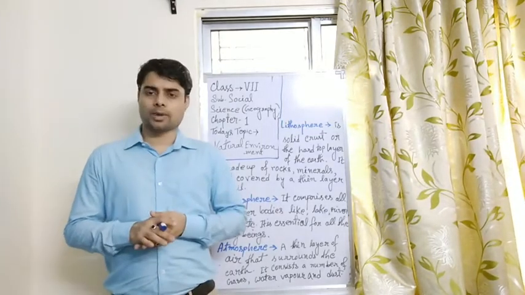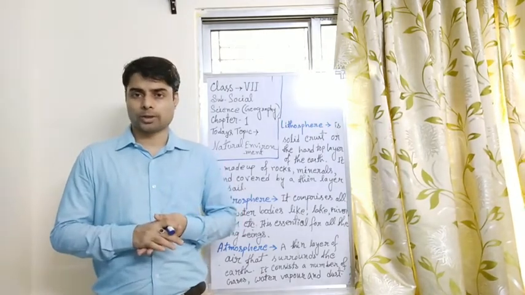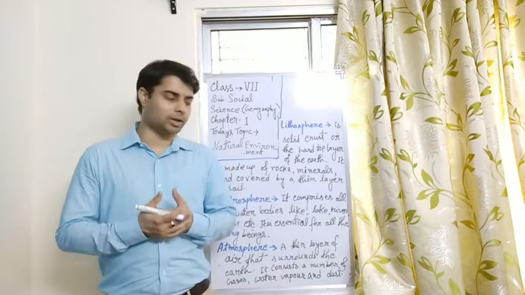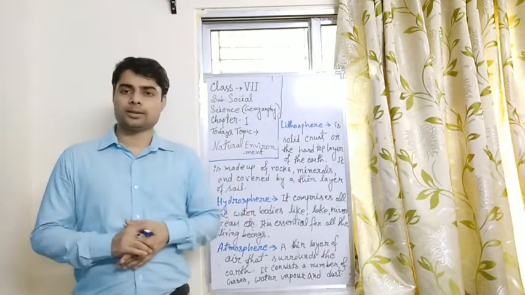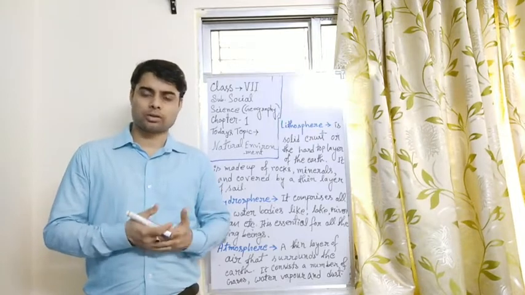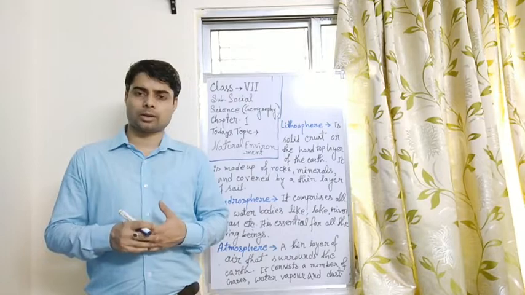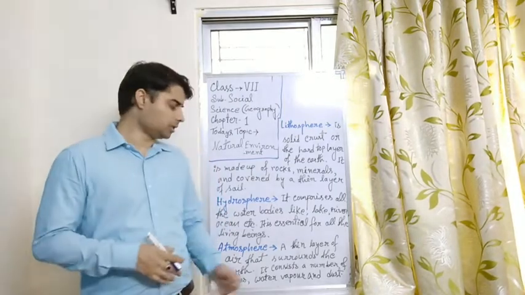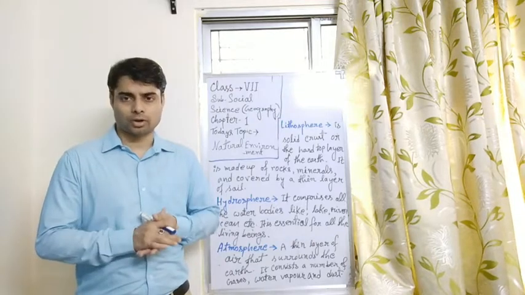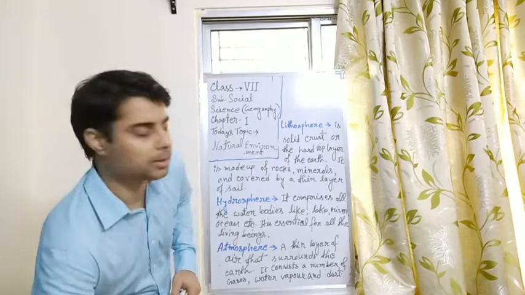And also climate and weather depend on atmosphere. If some change happens in the atmosphere, then the climate and weather also change. Weather becomes hot, sometimes cold, and storms are also created because of these changes in the atmosphere. So that's why atmosphere is very important for our life. And the last one is the biosphere.